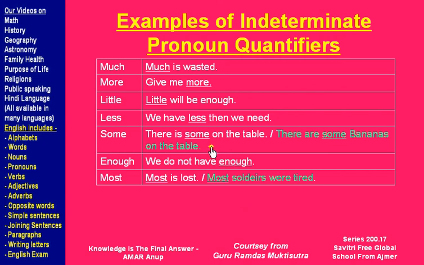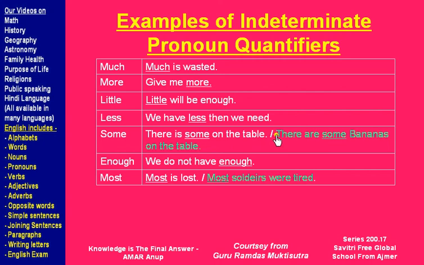And we come to the next example. There is some on the table. Now we did not say there is some what. There is some food on the table, there is some milk on the table, there is some salt on the table. So here some is a pronoun quantifier telling the quantity of some noun.